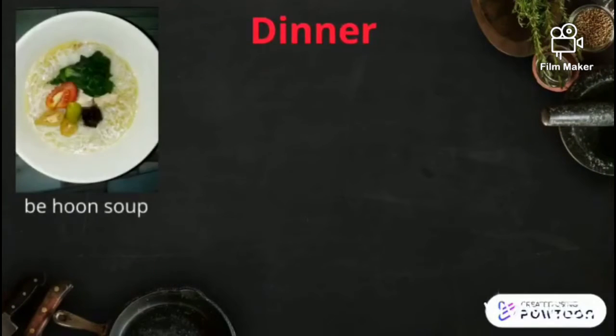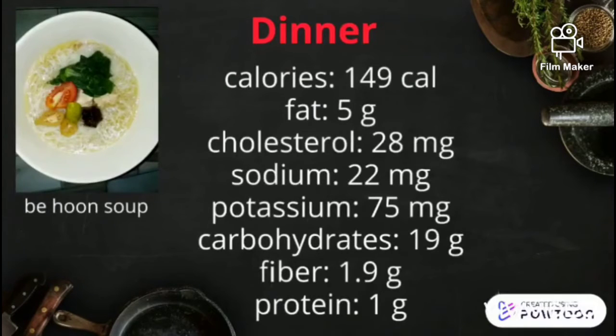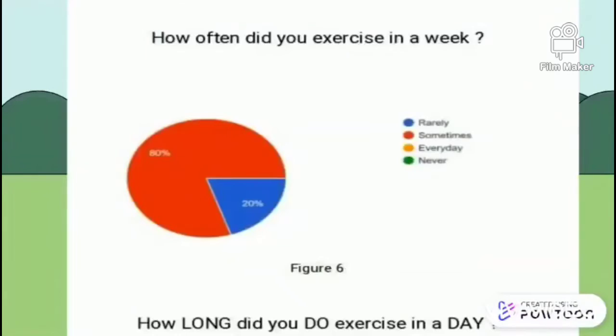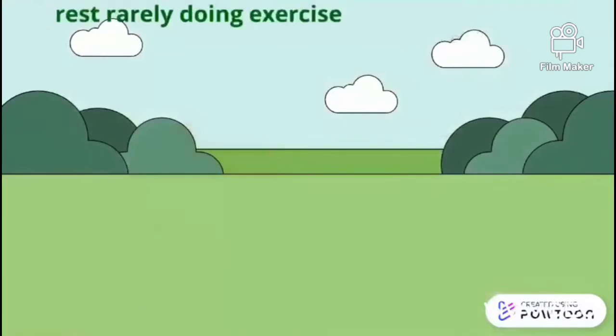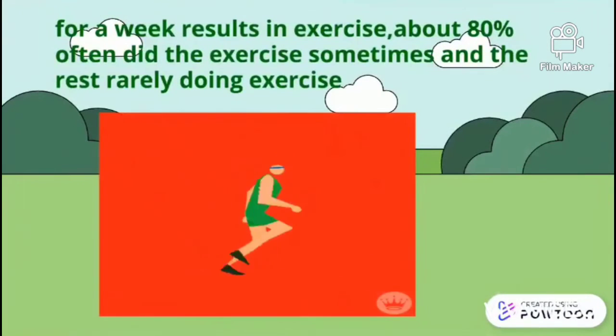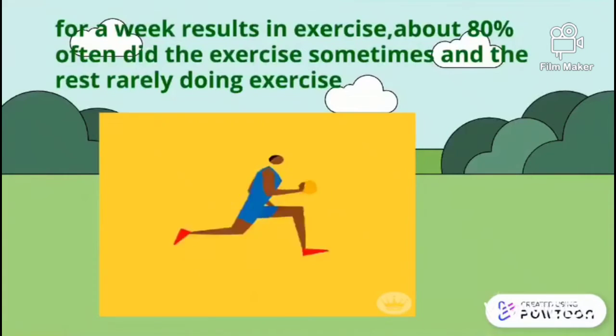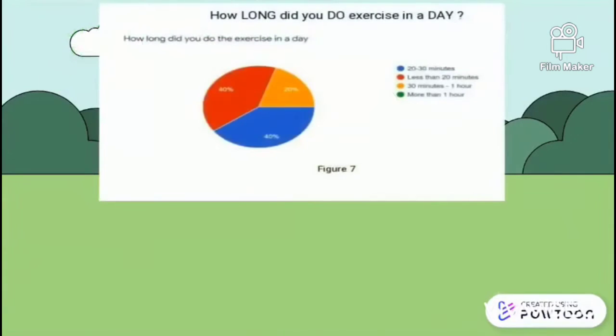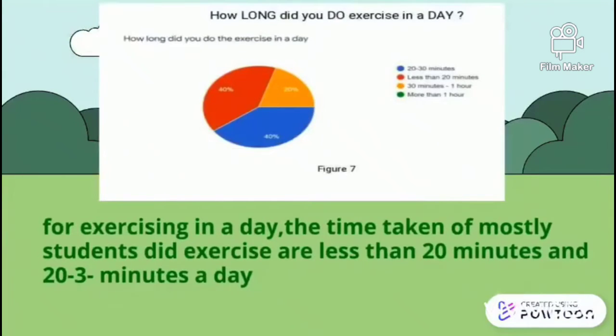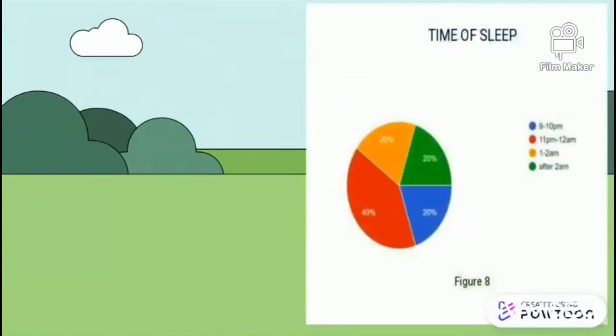Next, for the dinner, which is bihun soup. The total calories is 149 calories. It contains high in carbohydrate, which is 19 gram, followed by fat, which is 5 gram, and fiber. For the result in exercise, about 80% often did the exercise sometimes and the rest rarely doing exercise. For exercising in a day, the time taken of mostly students did exercise are less than 20 minutes.